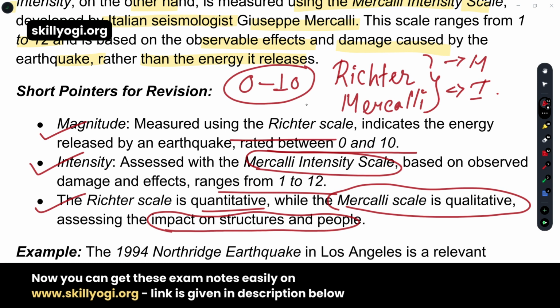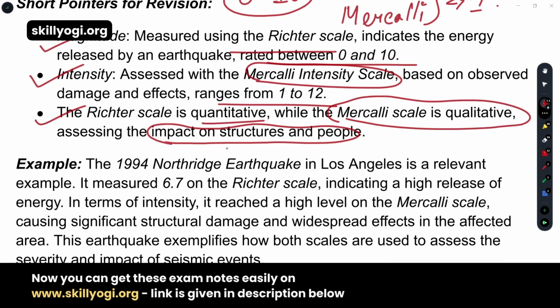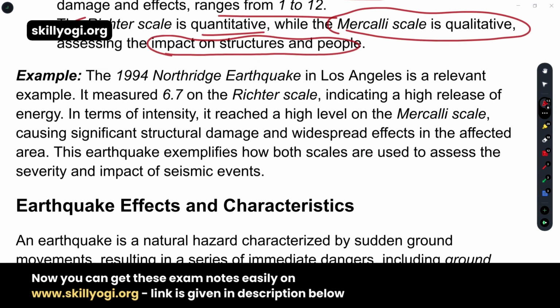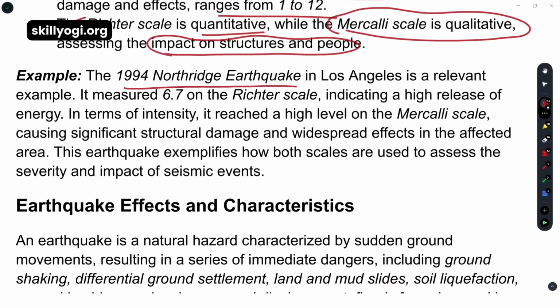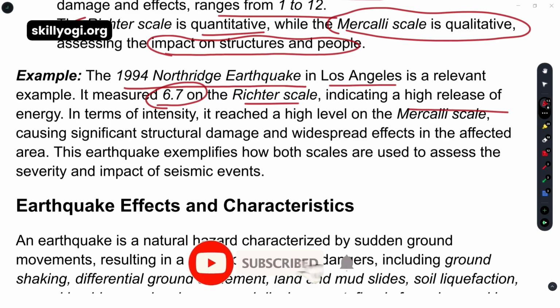Okay, come to the next part: the example. What is written for the example? The 1994 Northridge earthquake in Los Angeles is a relevant example, which measured 6.7 on the Richter scale, indicating a high release of energy, and in terms of intensity it reached a high level on the Mercalli scale also.